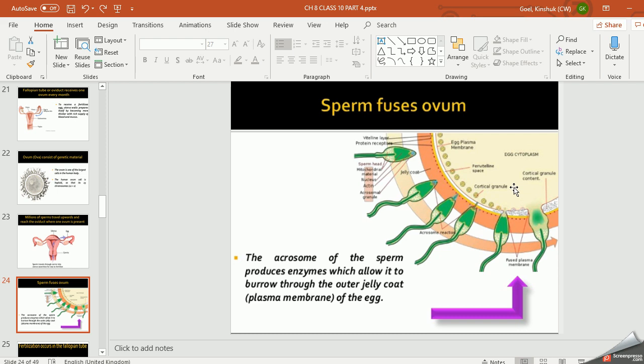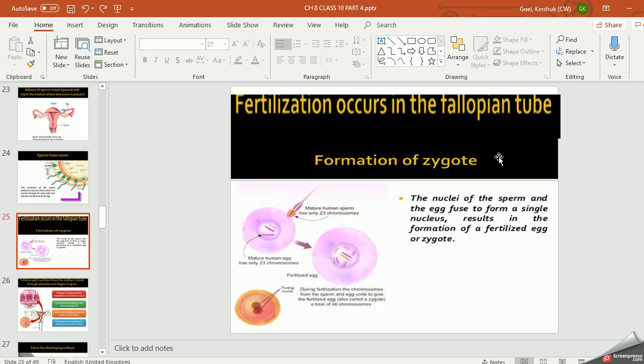When the sperm enters into the ovum, this membrane gets the information and it closes, and it prevents the entry of other sperms, right? So that is why at a time one sperm can enter the ovum and fuse and form the zygote. Clear?